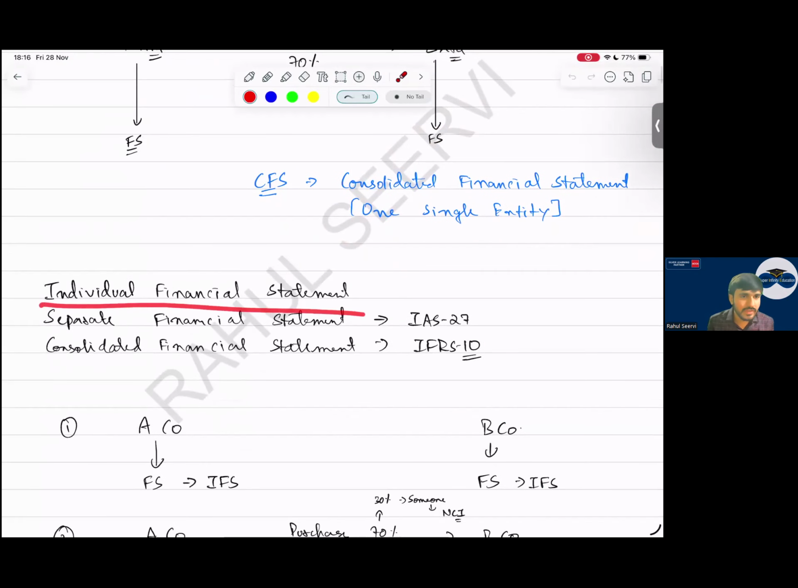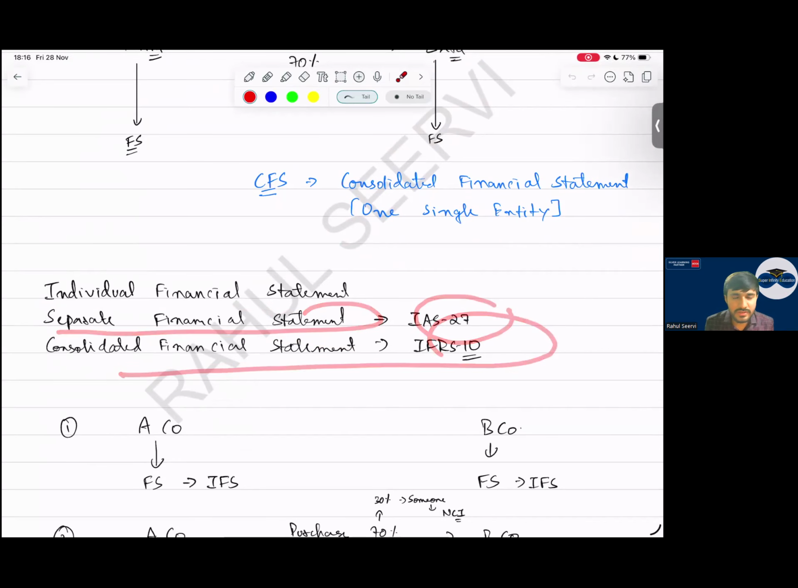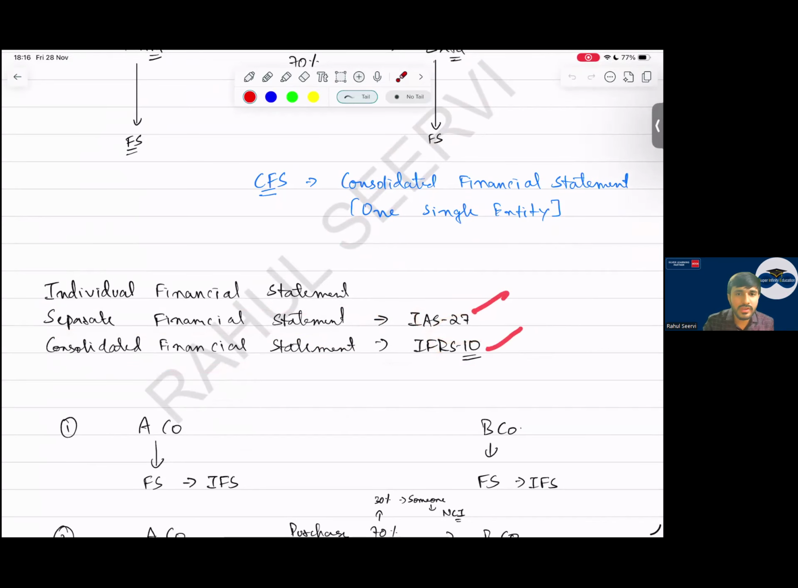Then we have three types of statement: individual financial statement, separate financial statement, consolidated financial statement. Yes or no? Yes. Separate financial statement we follow IAS 27. Consolidated financial statement we follow IFRS 10. So these two are very important from the MCQ point of view. IAS 27 MCQ, IFRS 10 some theories that are also important for MCQ.